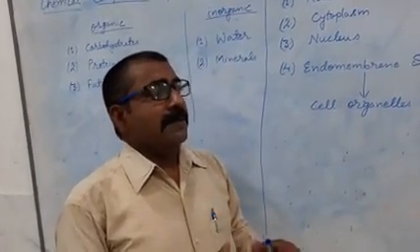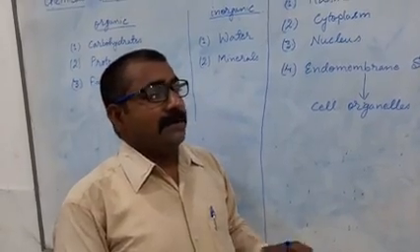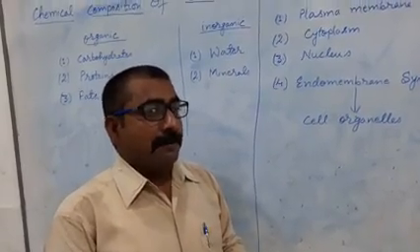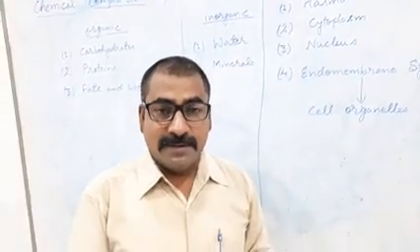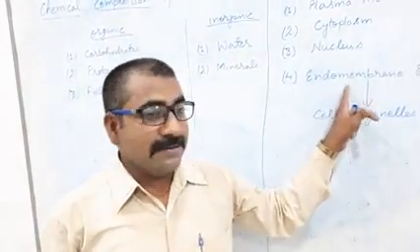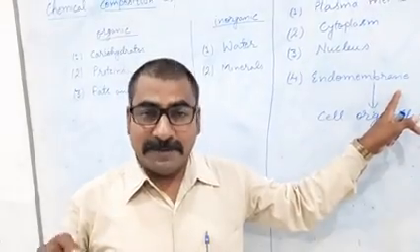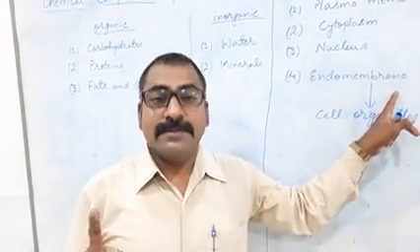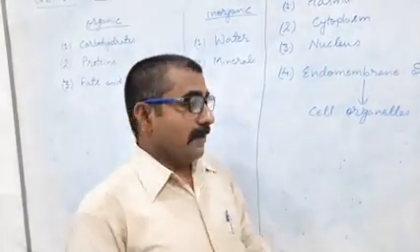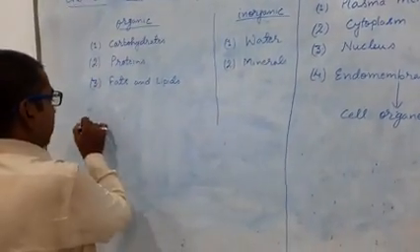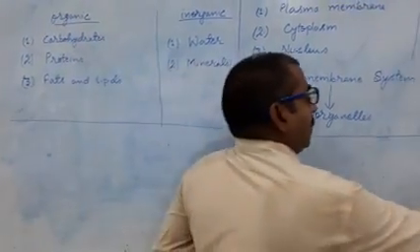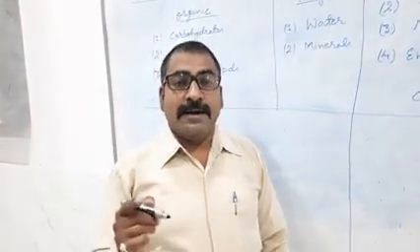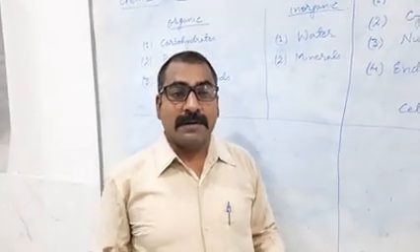All these are cell organelles, and they are enveloped by membrane, but they are found inside the cell. That's why it is known as the endomembrane system. One by one we will discuss each part: its structure, its chemical composition, and what different functions they perform inside the cell.